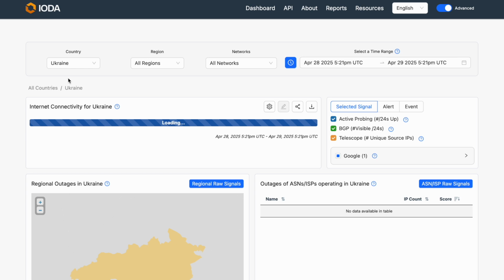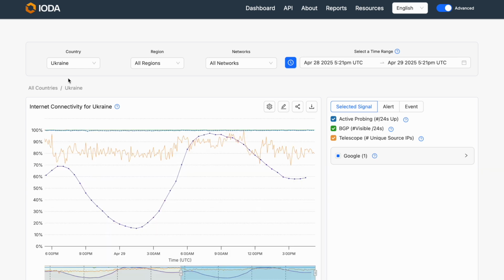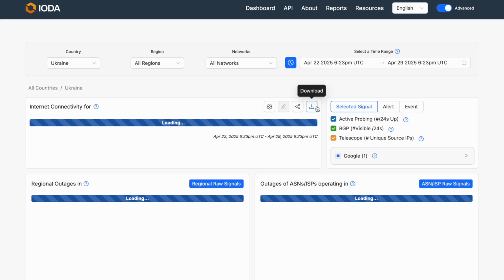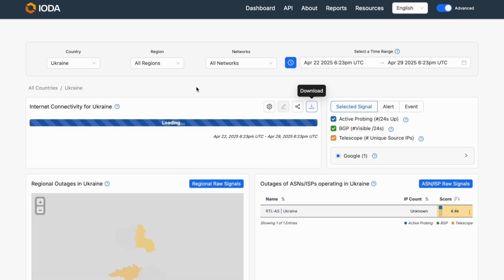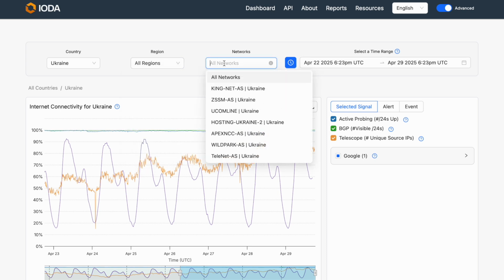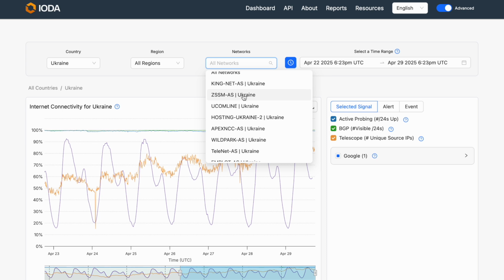So now we're loading connectivity signals for Ukraine for the last 24 hours. Let's change that to the last 7 days. Now with the new search functionality, the region bar has been filtered to only the regions pertaining to Ukraine. Similarly, the networks are also filtered to network signals localized to the country of Ukraine.